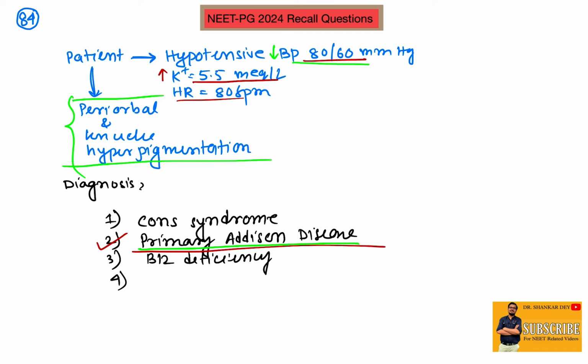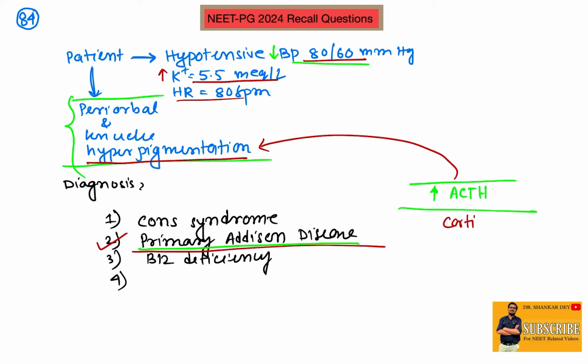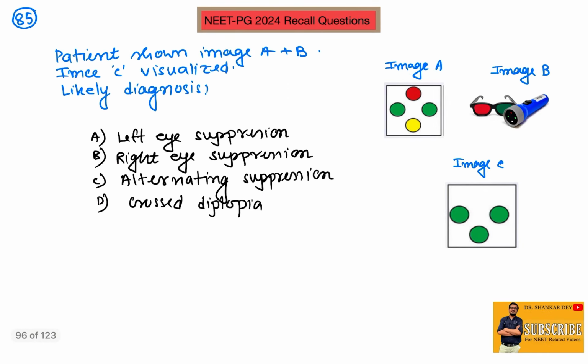gland. So cortisol will be low, but ACTH will be high because of loss of feedback mechanism, and this ACTH will cause hyperpigmentation. So in primary Addison disease, cortisol is low, by negative feedback ACTH increases, and this causes hyperpigmentation. So the defect is in the adrenal gland. This is not secondary Addison, this is primary Addison disease. Question number 85: the patient is shown with image A and image B, and image C was visualized.